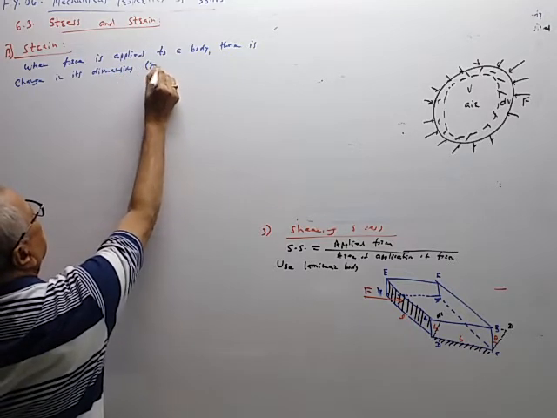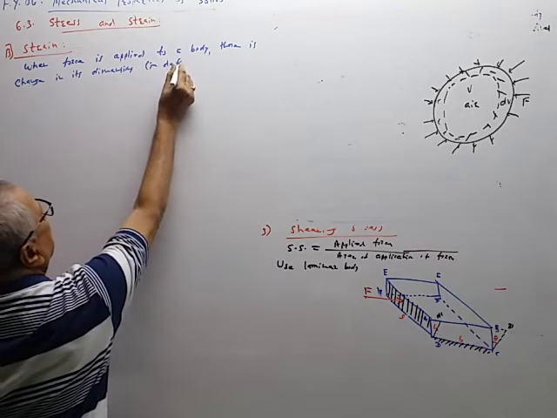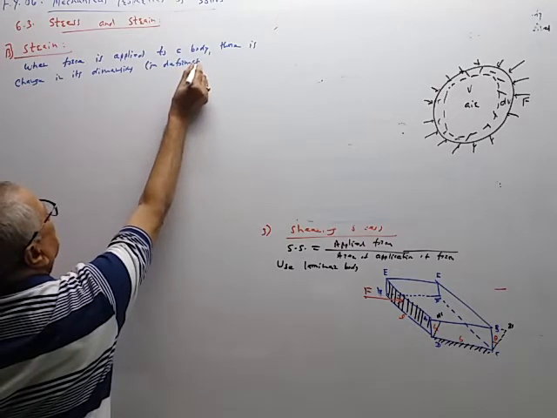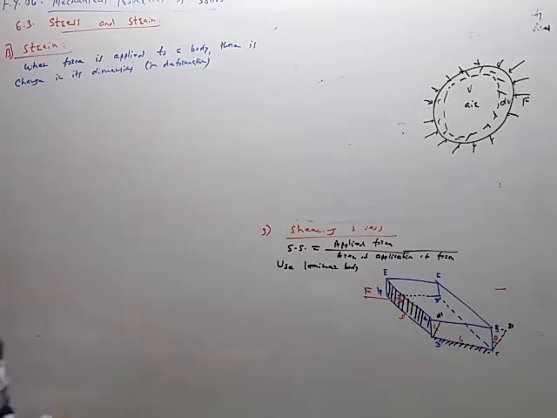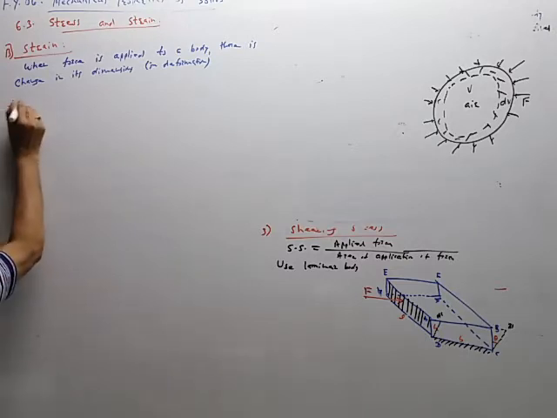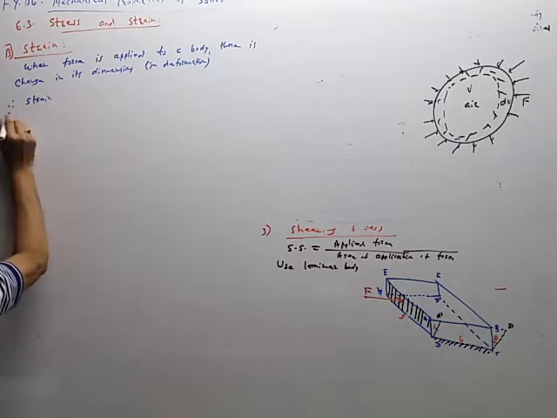That is called deformation. When force is applied to a body, there is a change in its dimension. Therefore, strain. It is defined like this.